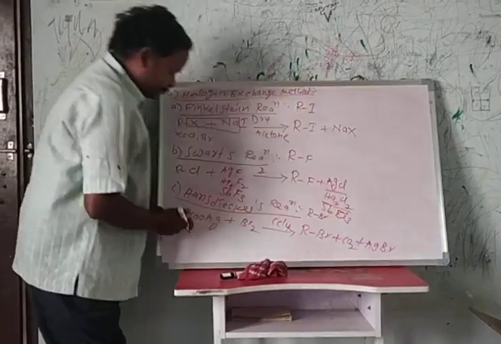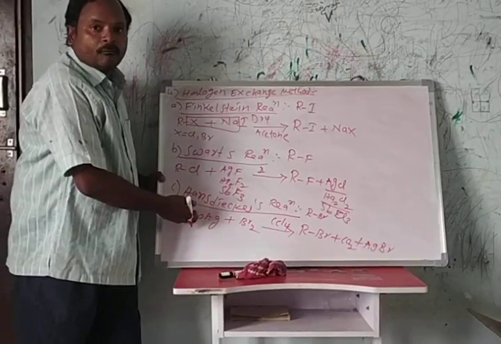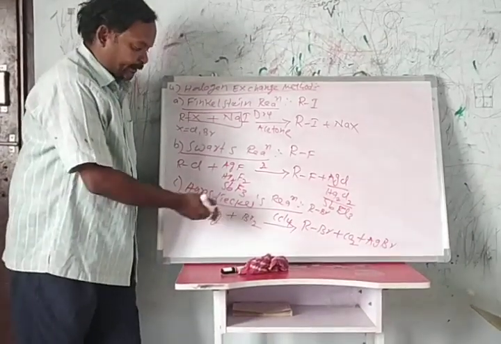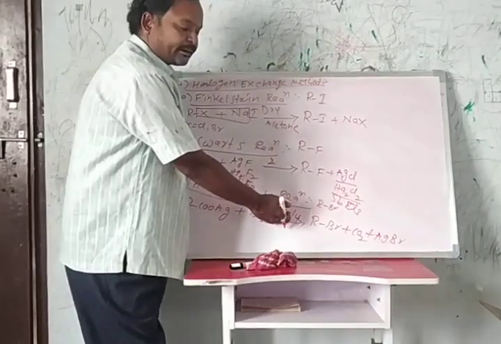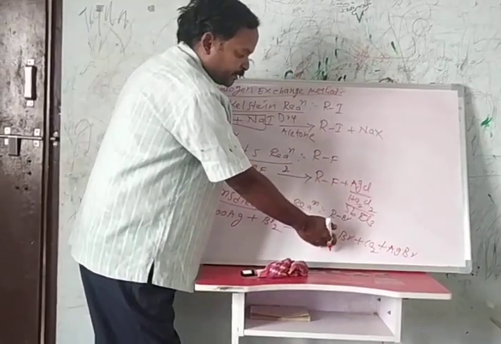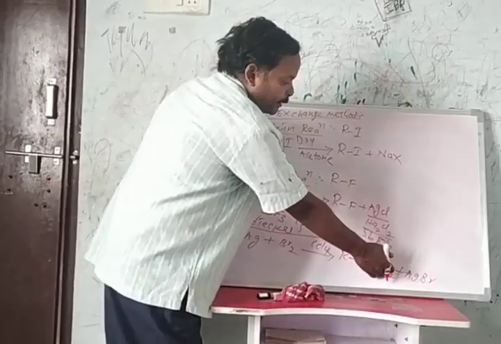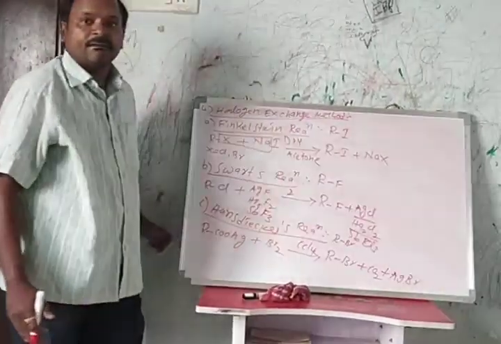What is the Hunsdiecker reaction? When silver carboxylate reacts with bromine in the presence of carbon tetrachloride, it forms alkyl bromide, carbon dioxide and silver bromide.